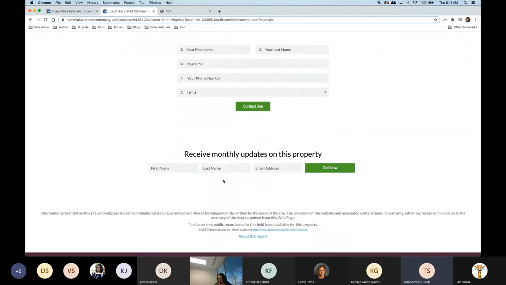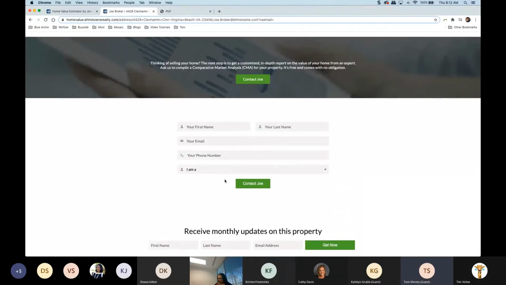And about 10% of people run this monthly report. So I'm going to be able to stay in flow with a lot of people that are interested in real estate. So I can continue to follow up with them, whether they go to this page or they get that monthly report emailed to them. So I'll see that in my lead section. But this is such a simple way to stay in flow with those people and get this contact information and these new leads that might be online or might be from email contact.